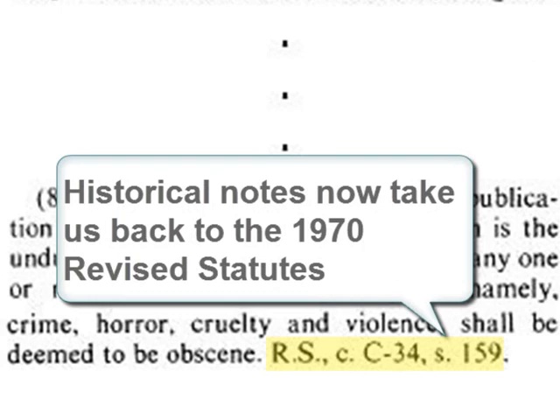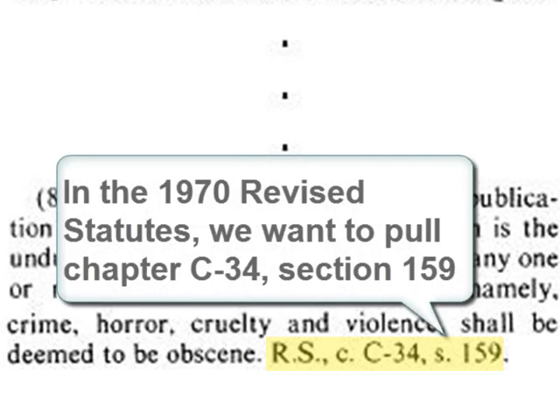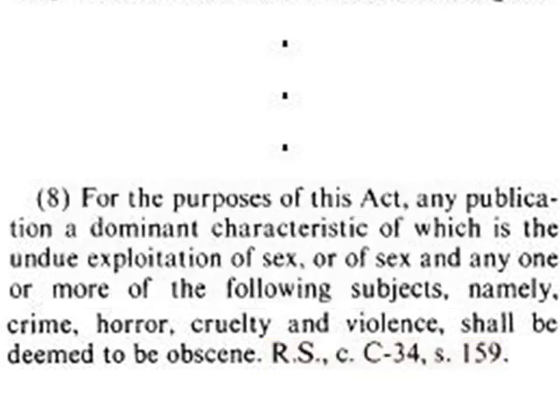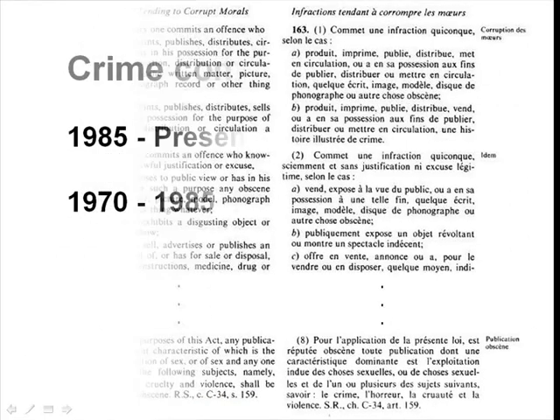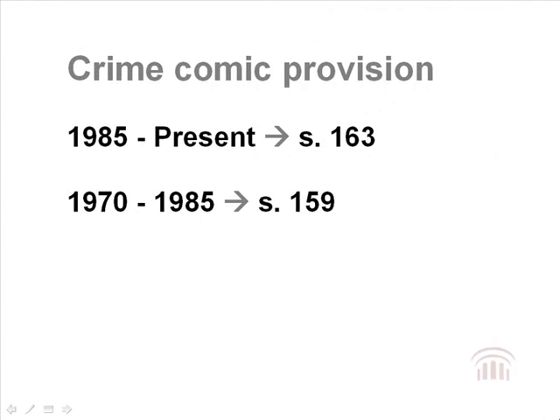We can see here a reference to RS Chapter C34, Section 159. This tells us the chapter number of the Criminal Code in the 1970 revision, and the section number in that previous revision, Section 159. Why a different section number? This brings up another extremely important point about the revised statutes.